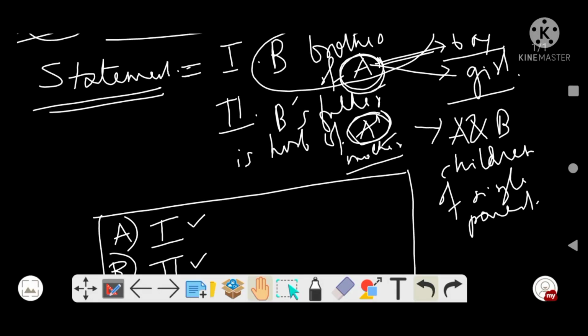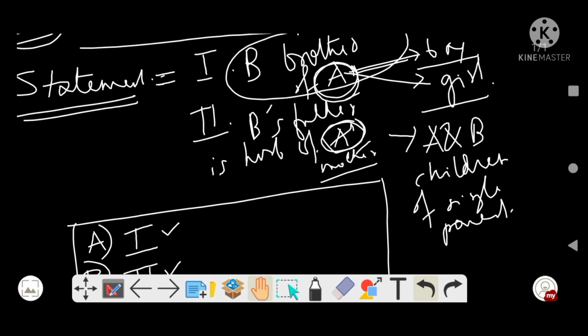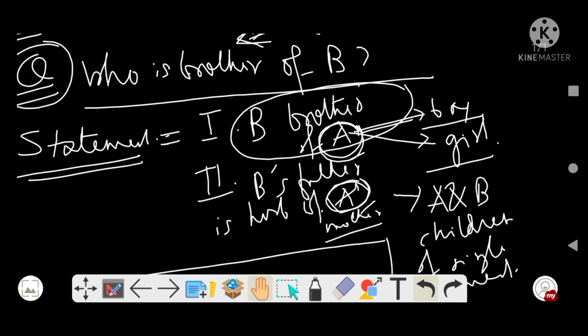Now from both the statements we still don't know who is A. We only know that B is brother of A, and A and B are children of single parents, and technically now legally B's father is husband of A's mother. These things we know, but we have no idea who is A. A may be brother of B, may be sister of B.